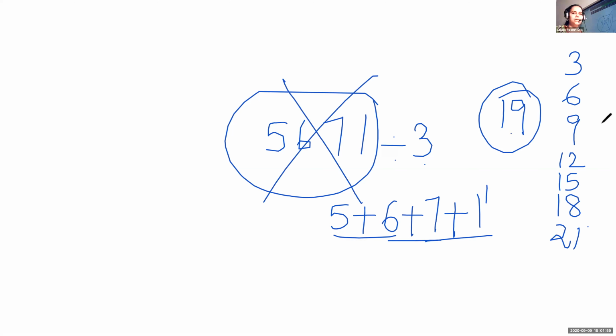Okay, children, this is the divisibility rule for 3. You have to find the sum of the digits, and if that sum is divisible by 3, then we can divide that number. Okay, we will do one more example.